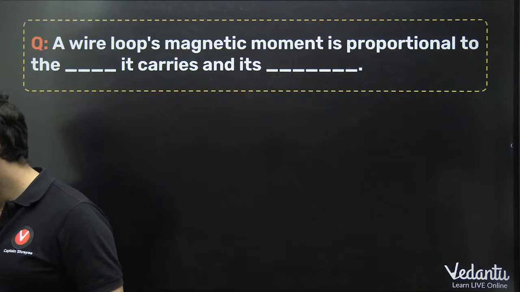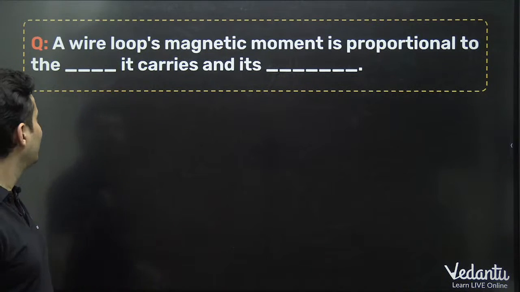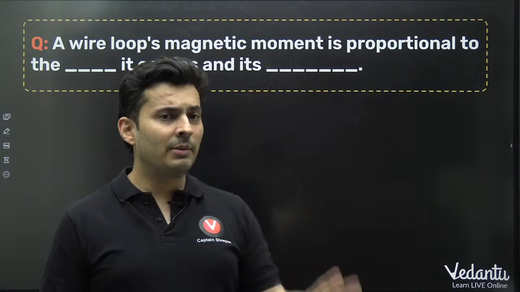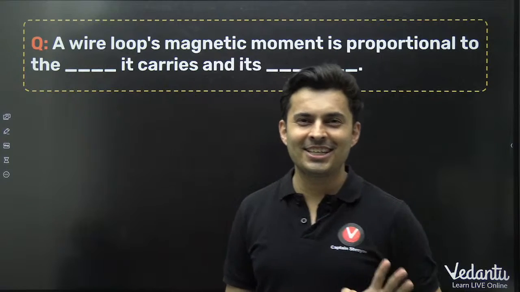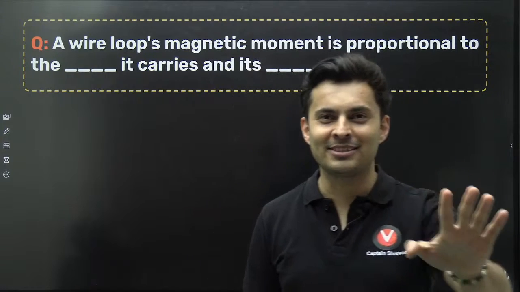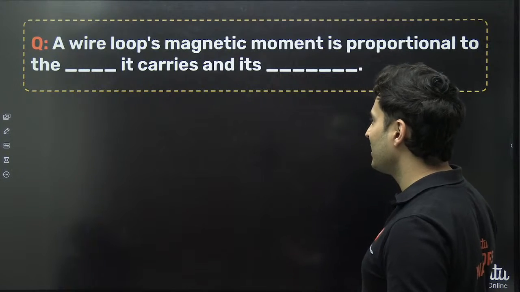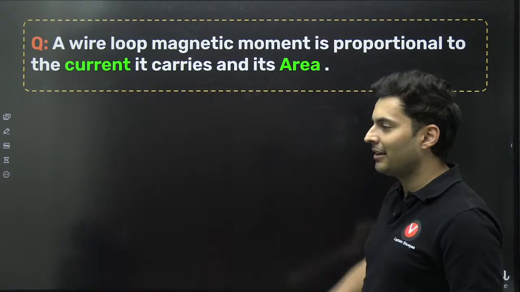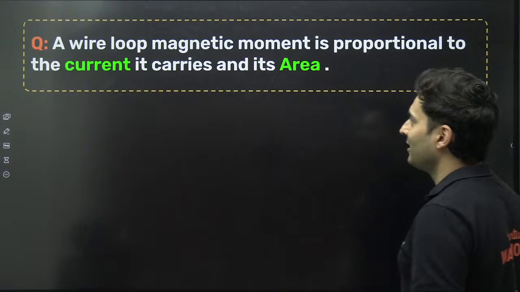A wire loop's magnetic moment is proportional to the dash it carries and its dash. For the magnetic moment, remember the term NIA, just like NTA. Everybody knows NTA. Same way, NIA, National Investigation Agency. N is number of turns, I is current, and A is area. Turns, current, and area. As simple as that.